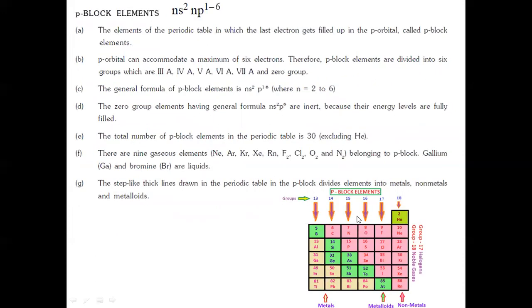Then p block elements, the elements in which the differentiating electron enters the p orbital of the valence shell, and its outermost electronic configuration will be ns2 np1 to 6. And from group 13 to group 18, the elements are known as p block elements, which consist of most of the non-metals.